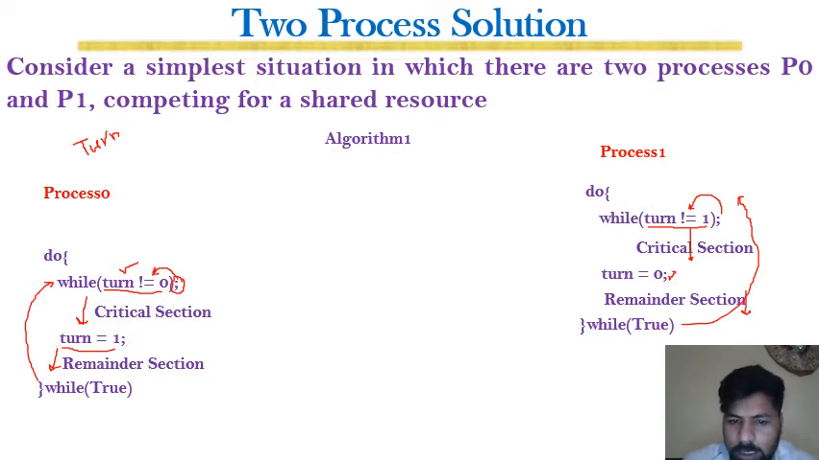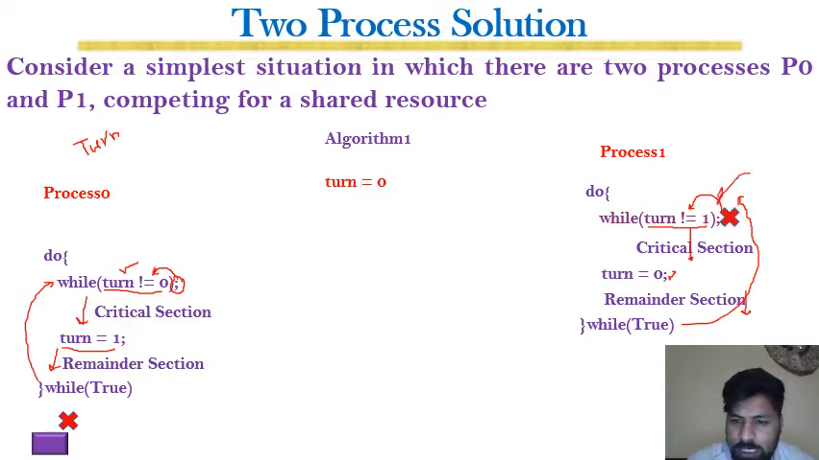For example, initially the turn is 0, right? So whenever both of these processes are loaded, then turn is 0. That means that turn is for process P0. But once both of these processes are loaded, and for example P1 starts execution, and once it has executed this portion, then it will get stuck in this loop.